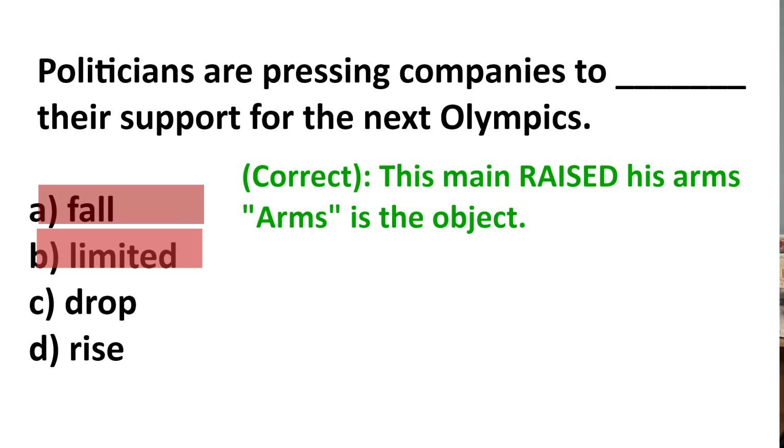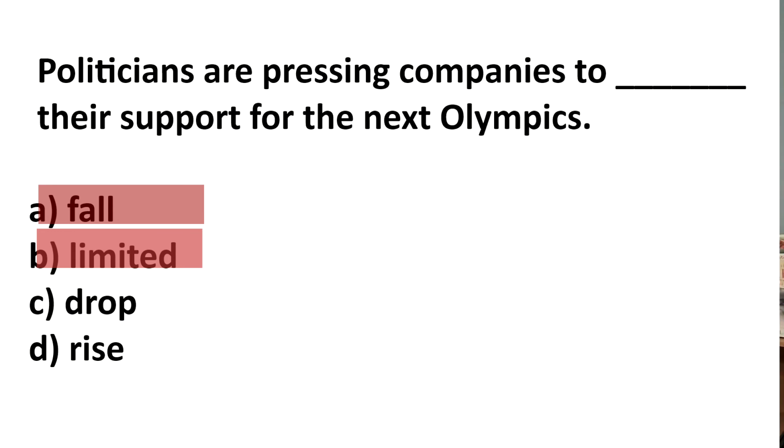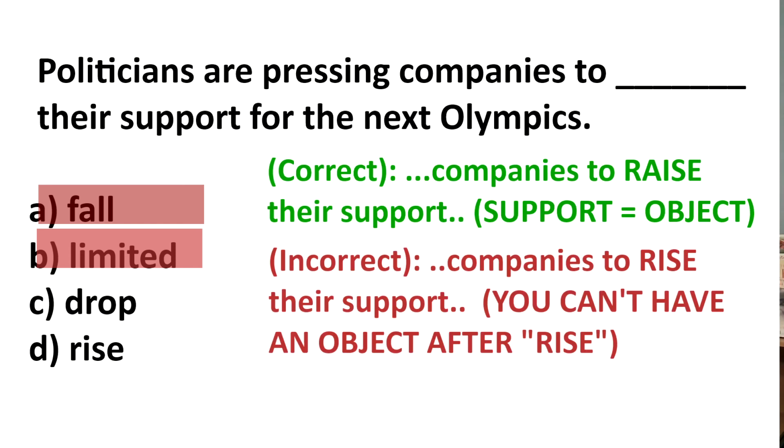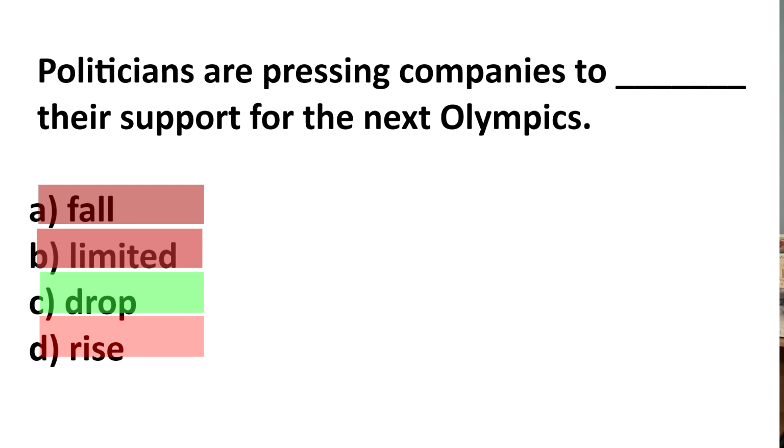Okay, so let's go back to the question from TOEIC. The company will raise its support for the Olympics. That is okay because you're using raise plus object. However, the company will rise their support for the Olympics. This is wrong because rise cannot have an object. Therefore, the answer is C because drop can have an object.